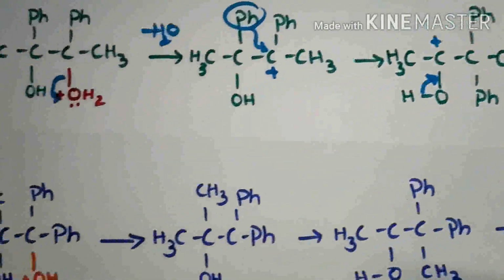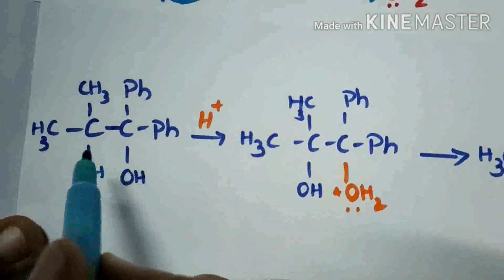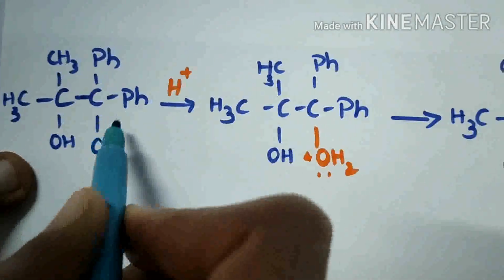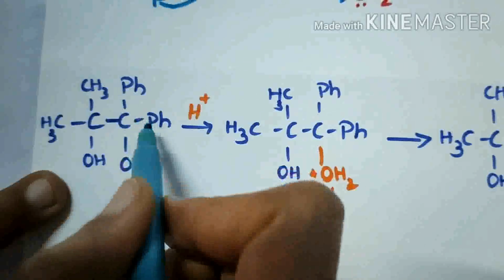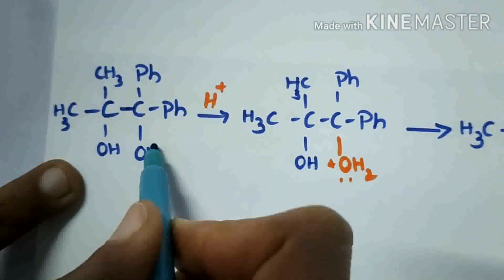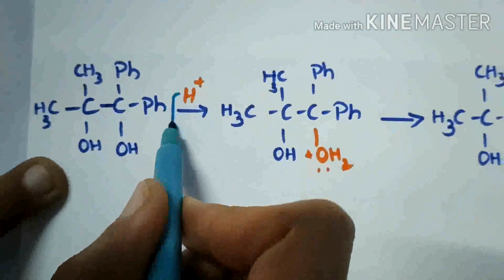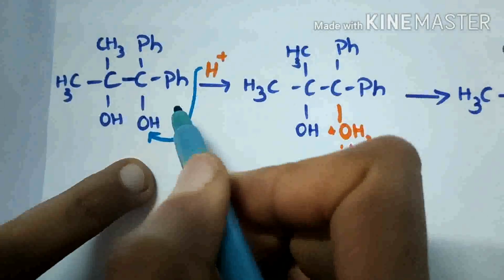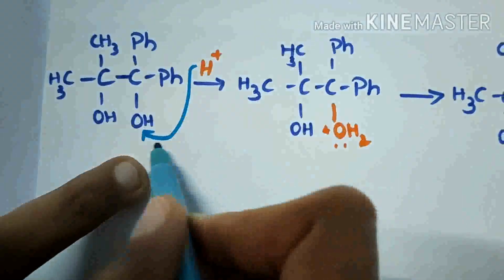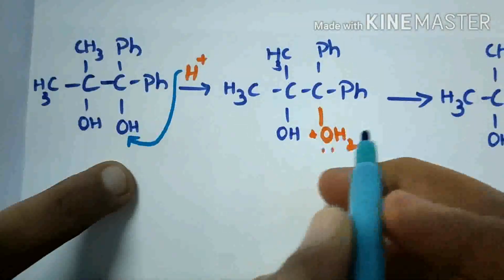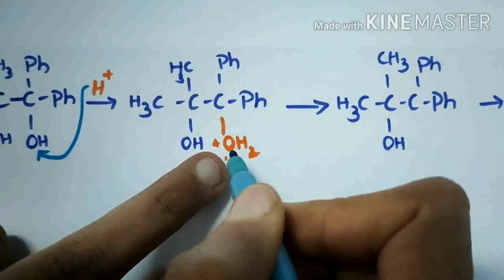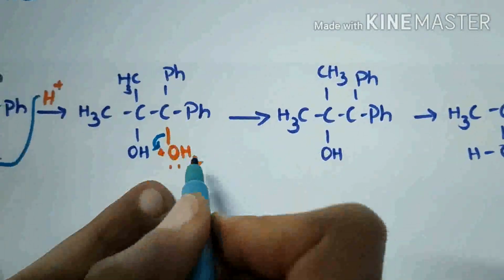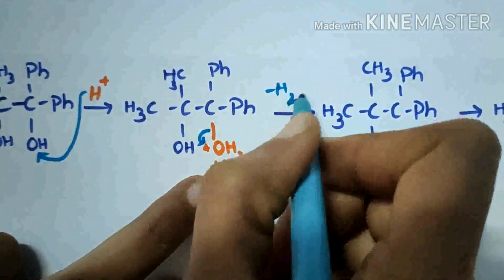And next, in this compound, these two carbons have different groups. Here this carbon has phenyl groups. So this OH will be protonated. Then it will form a stable carbocation by this protonation of the OH group. Here OH2 plus is formed. Then by breaking this bond, an H2O molecule is released.